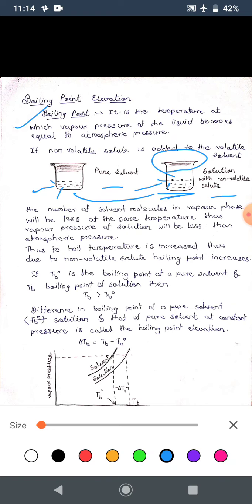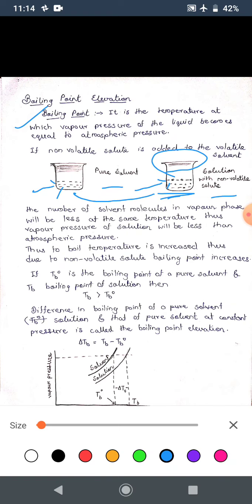This is the main reason why the boiling point of the solution increases, because if you start heating the solution at the boiling point of the pure solvent, the vapor pressure will not be exactly equal to the atmospheric pressure. That is why you will again have to heat it, and thus the boiling point will rise.